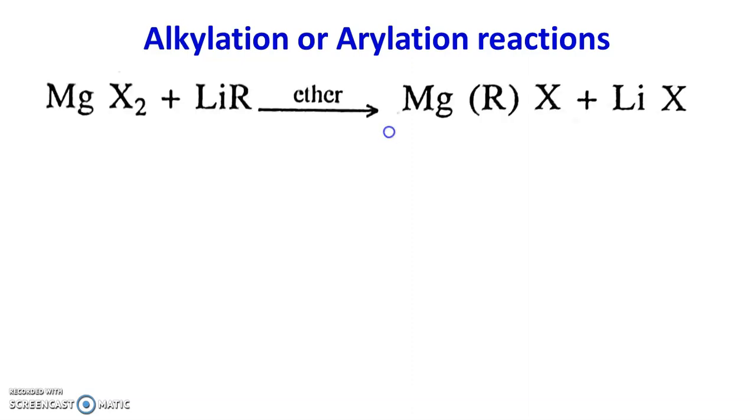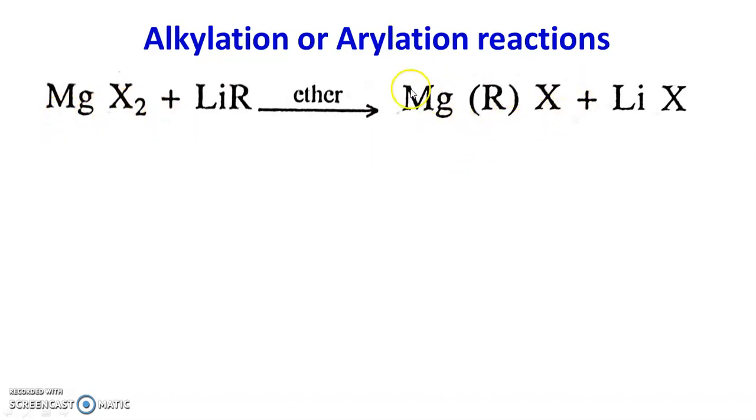So we'll take examples. For example, when magnesium halide is treated with alkyl lithium, an organometallic compound, the alkyl group from the organometallic compound replaces one of the halogen atoms of magnesium halide and we get RMgX.